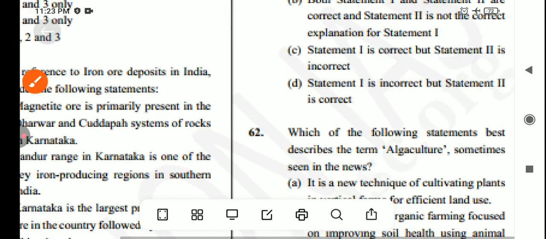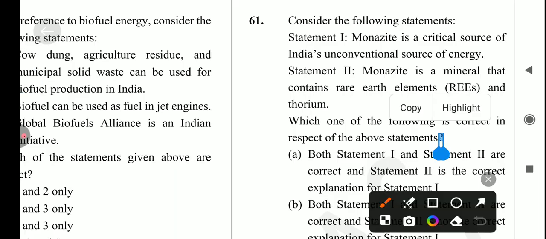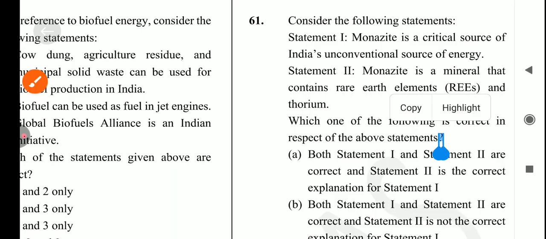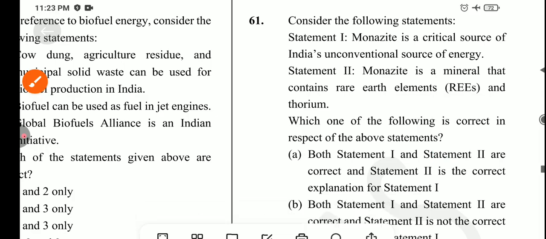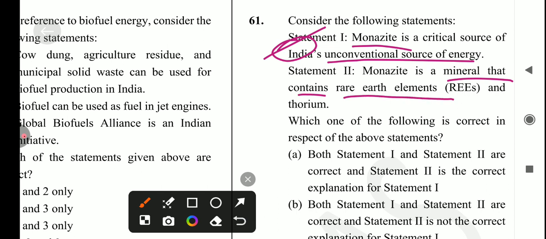Okay, let's come to the next question, which is: consider the following statements. First statement is monazite is a critical source of India's unconventional source of energy. Is it true? Yes, it's a correct statement. Next is because monazite is a mineral that contains rare earth elements and thorium. Yes, it's also correct. So the answer for this question is option A: both statements are correct, and statement 2 is the correct explanation of statement 1.